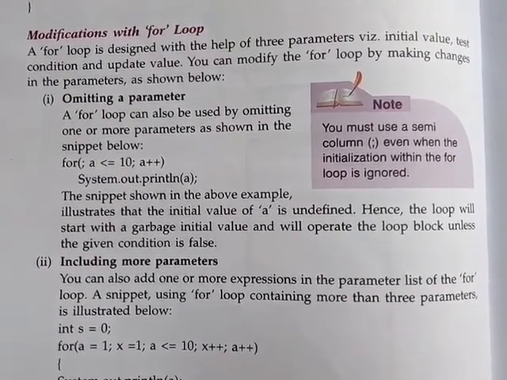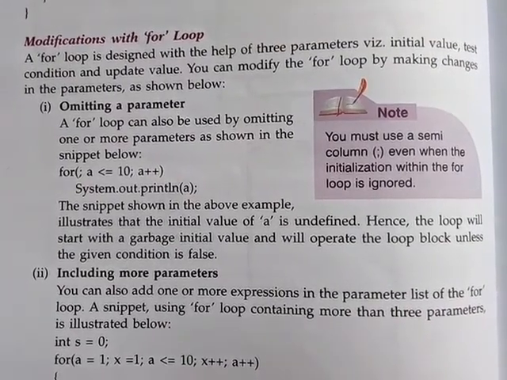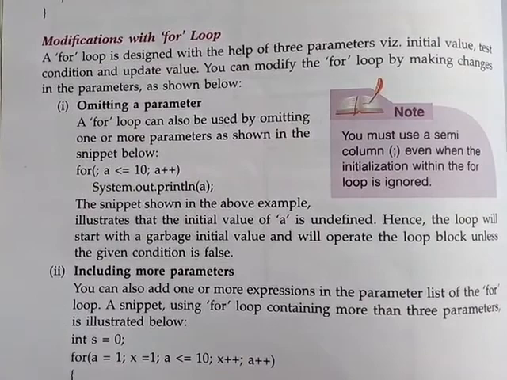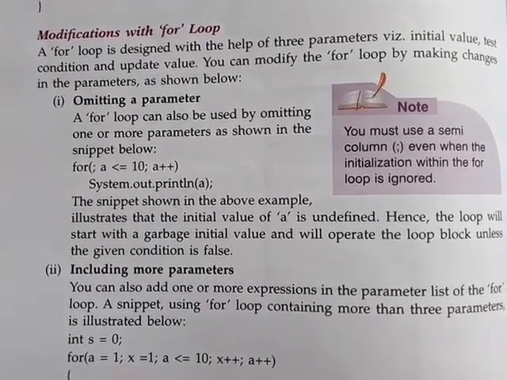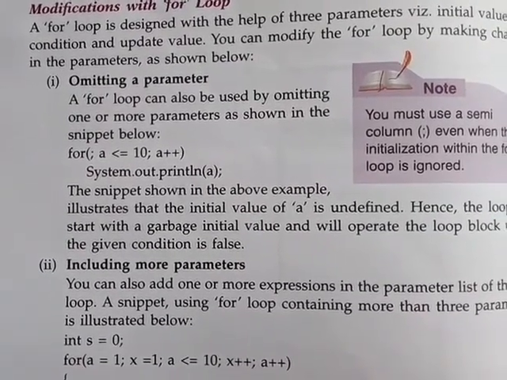A for loop is designed with the help of 3 parameters: initial value, test condition, and update value. Already you know about it. You can modify the for loop by making changes. How can we modify it? See, as shown below. Number 1, omitting a parameter.